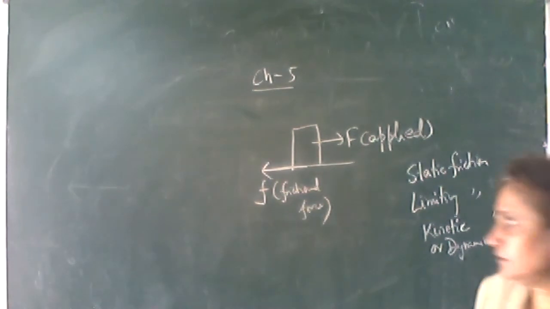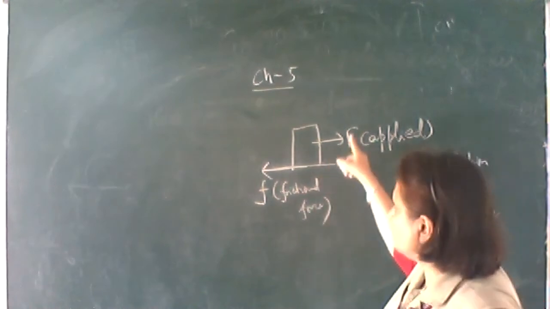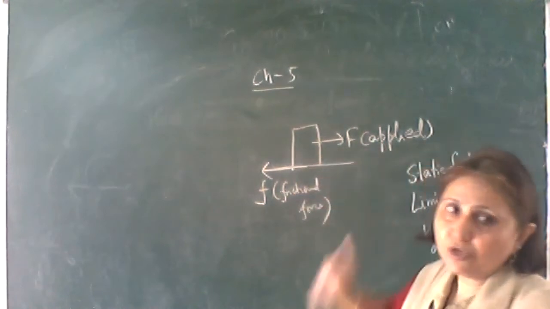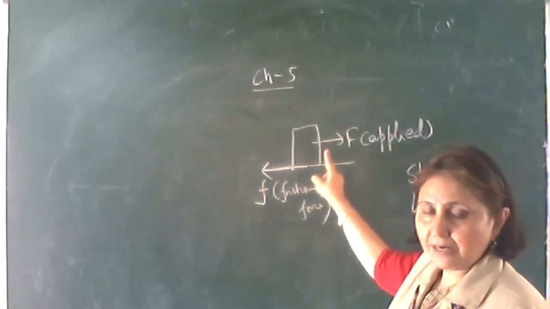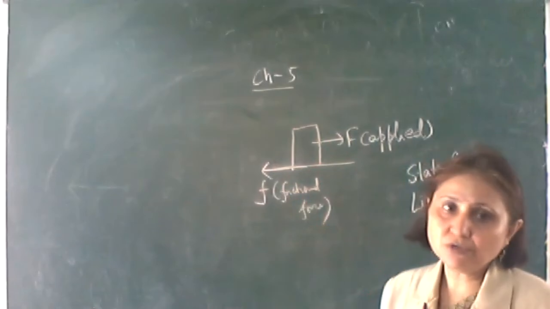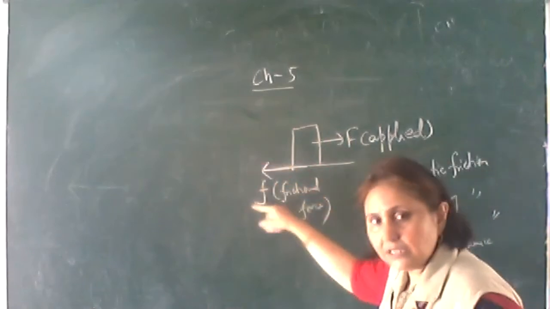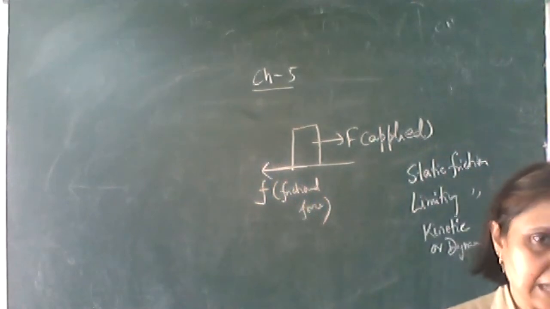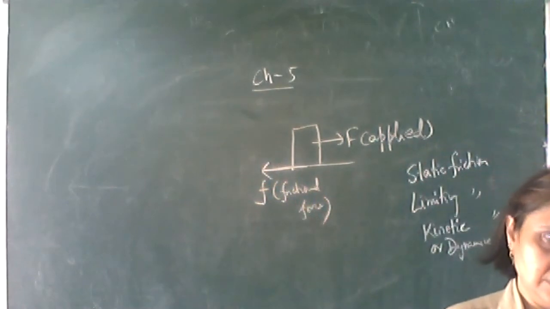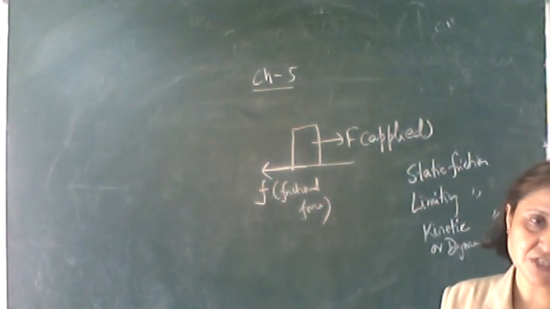Static friction: though we are applying the force, this force is not sufficient to move the body along the direction of the applied force. Then the opposing force which is developed is called static friction. That is, the body is static only, the body is at rest. The actual motion of the body has not started. Then this opposing force we call static friction.